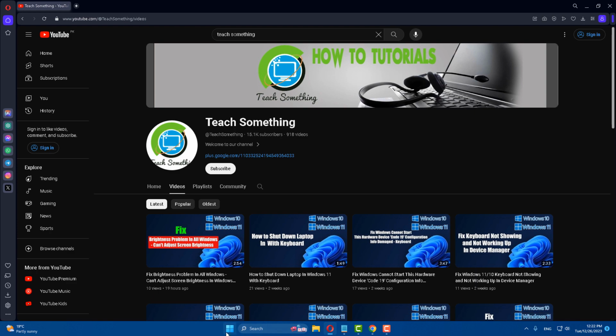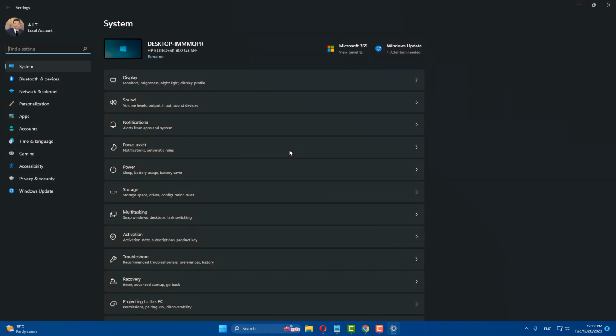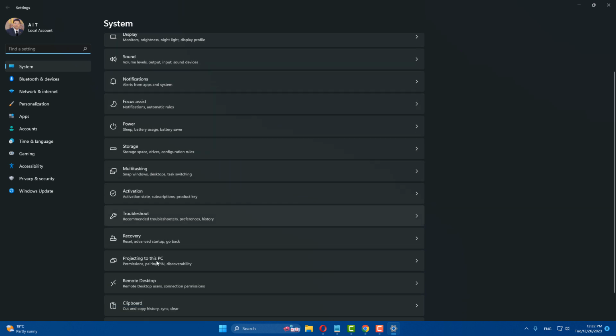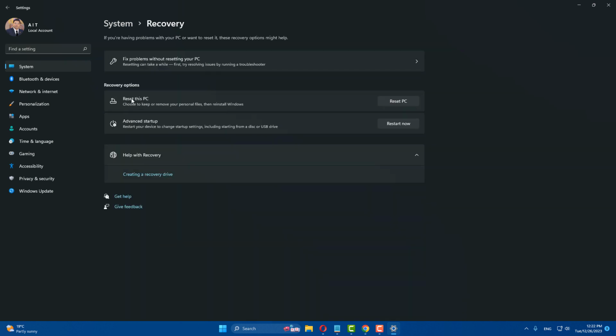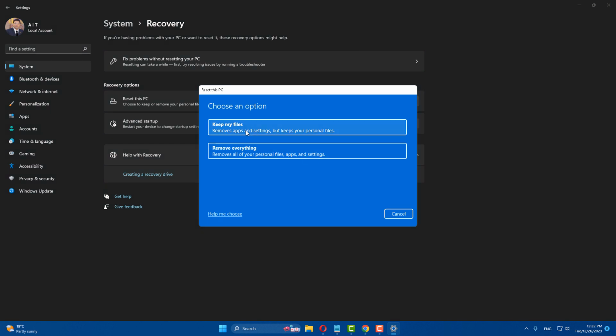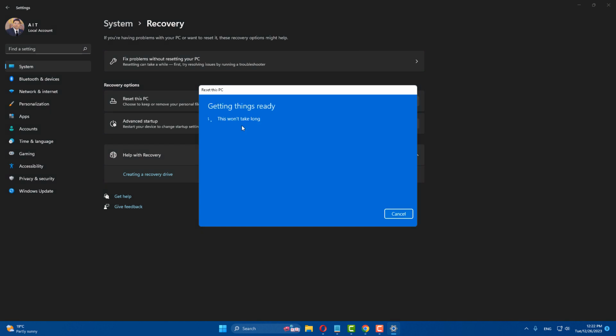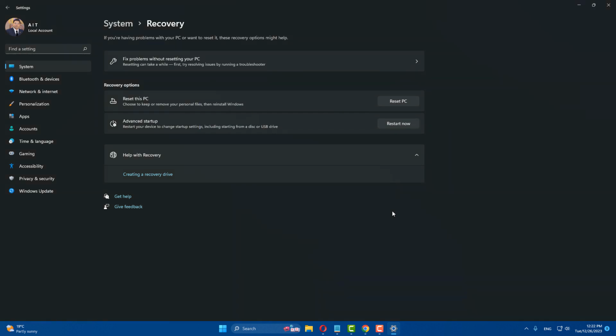The next method is to go to the Settings of your Windows, scroll down, click on Recovery, click on Reset this PC, click on Keep my files, click Next to continue. Now after completing that, reset it. When you reset it, your computer will automatically restart and reset, and after doing this step your problem is fixed.